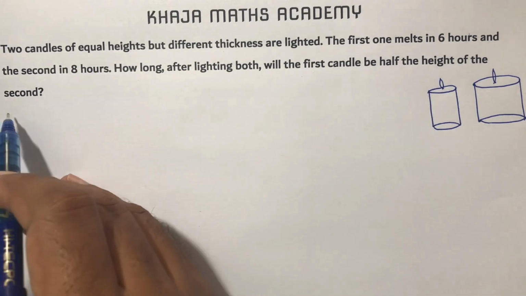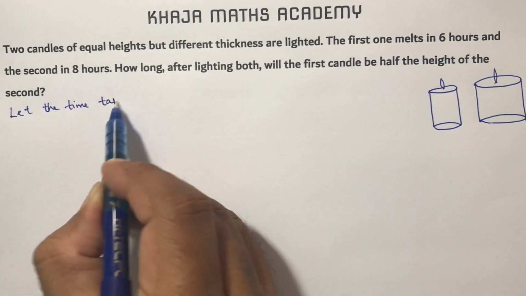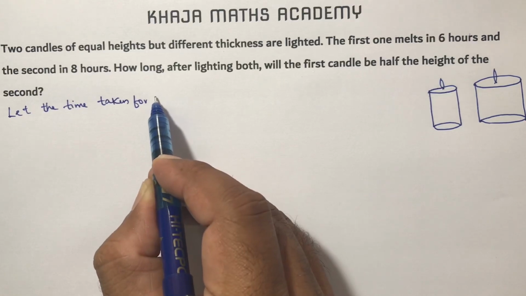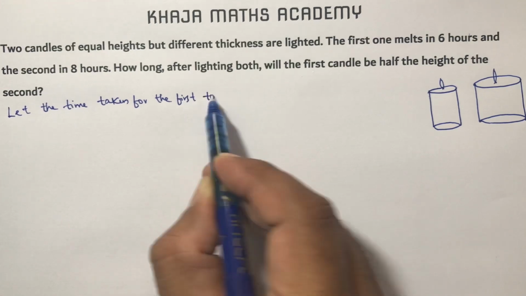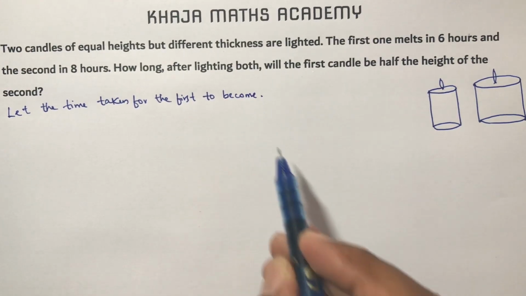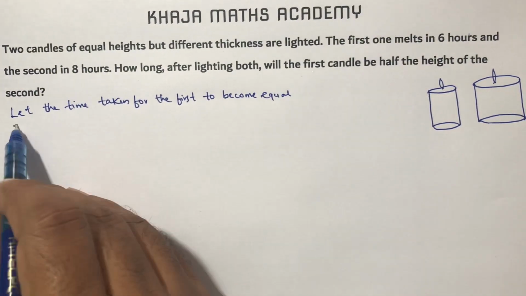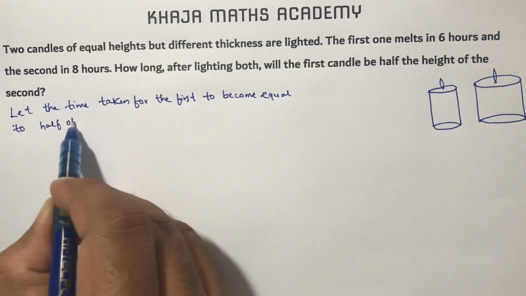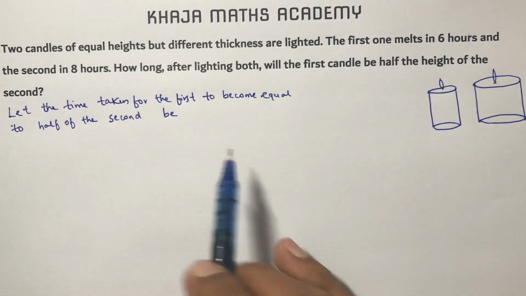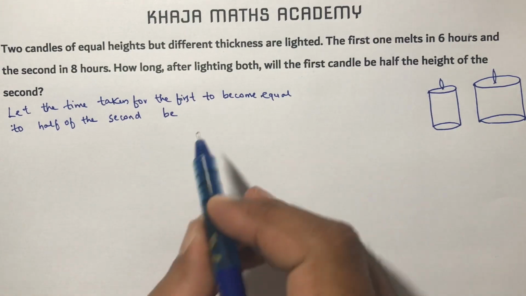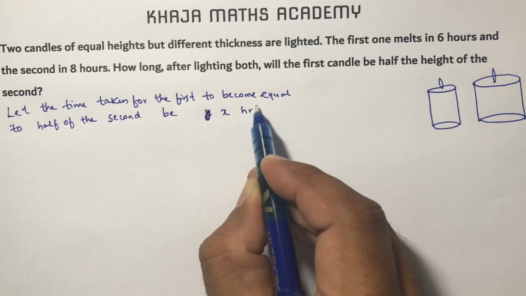So let the time taken for the first one to become equal to half of the second be x hours.